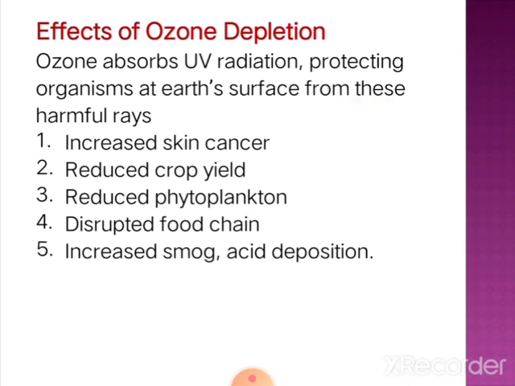There is an increase in cancer, a reduction of crop yield, and a reduction of phytoplankton, the plant species surviving in water, which disturbs the food chain. There is also an increase in smog, meaning thick air, and acid deposition can be observed if the ozone layer is not found in a particular area.